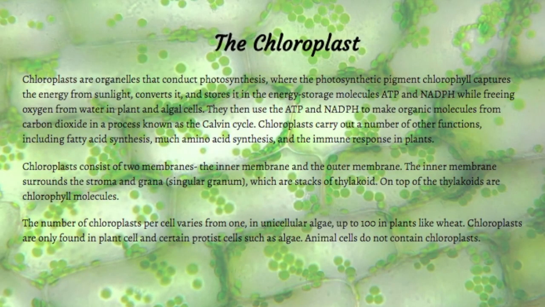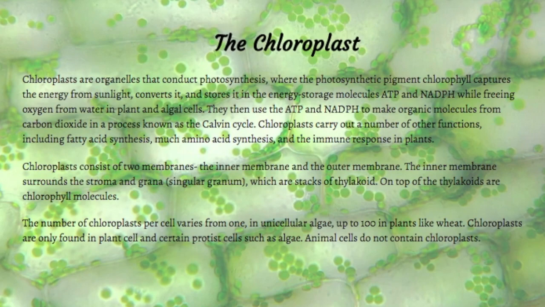The chloroplasts. Chloroplasts are organelles that conduct photosynthesis, where the photosynthetic pigment chlorophyll captures the energy from sunlight, converts it, and stores it in the energy storage molecules ATP and NADPH, while freeing oxygen from water in plant and algal cells. They then use the ATP and NADPH to make organic molecules from carbon dioxide in a process known as the Calvin cycle.